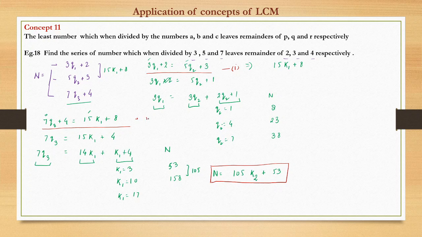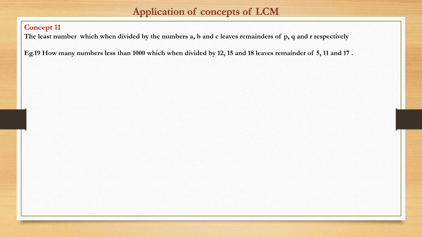So from here, after putting k1 equal to 3, we get the lowest value 53, and subsequent numbers can be written as 105 k2 plus 53, where k2 can take a value 0, 1, 2 and so on. So this way we can approach the questions of this nature. Now let us see another example.